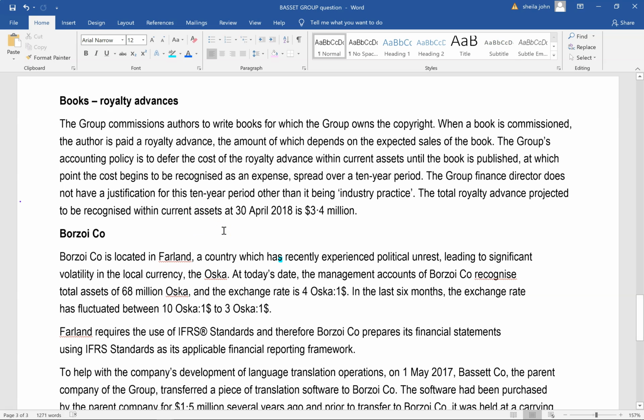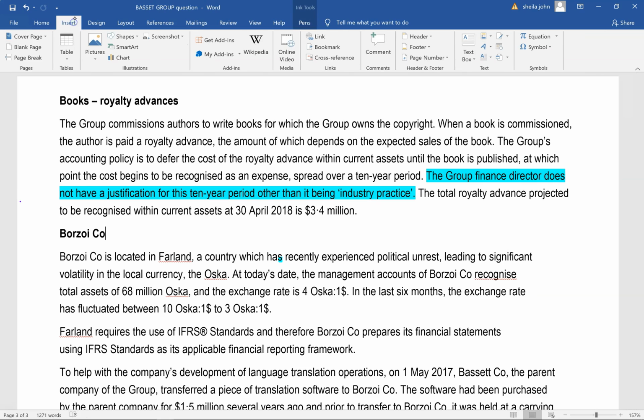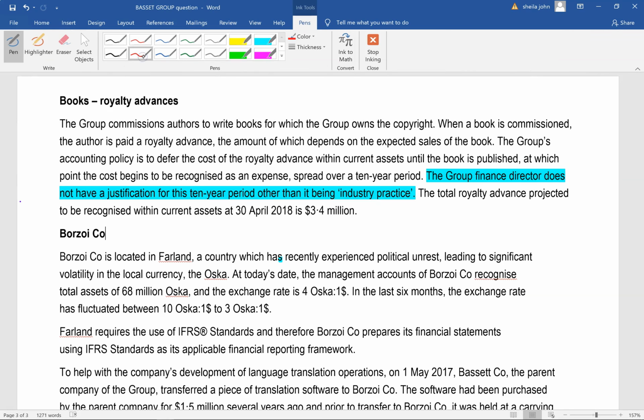The group's accounting policy is to defer the cost of the royalty advance within current assets until the book is published, at which point the cost begins to be recognized as an expense spread over a 10-year period. The group finance director does not have a justification for this 10-year period other than it being an industry practice. So the point down here is, fair enough, the first part has been correctly treated, which is good. They are deferring the cost of the royalty within current assets, so they're treating it as a sort of prepayment, and that's good. But then they are going to recognize it as an expense over a 10-year period.